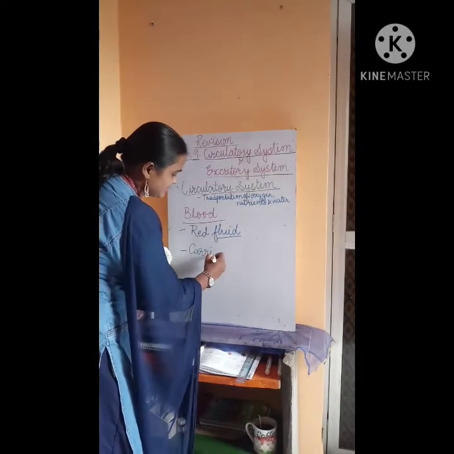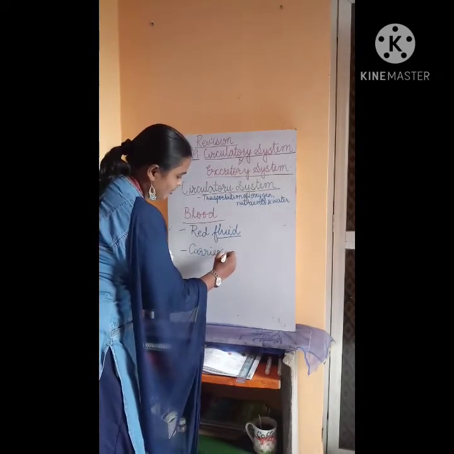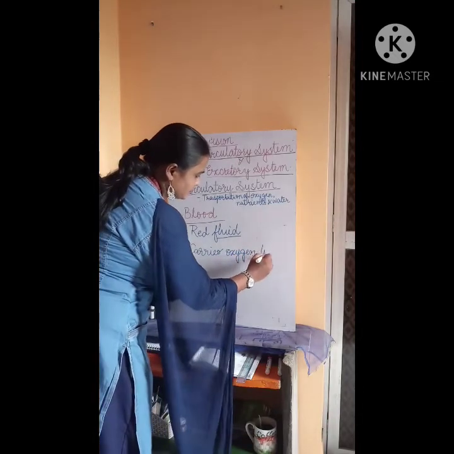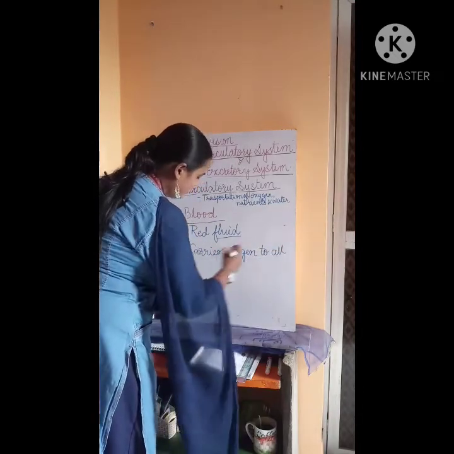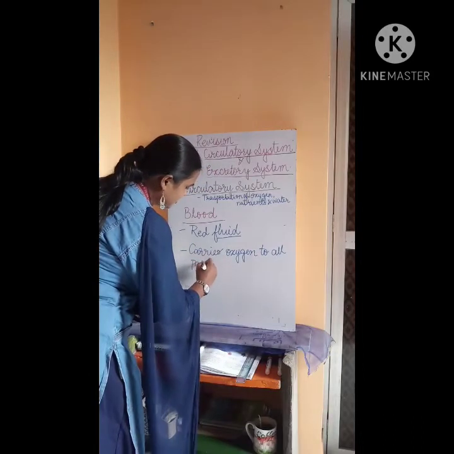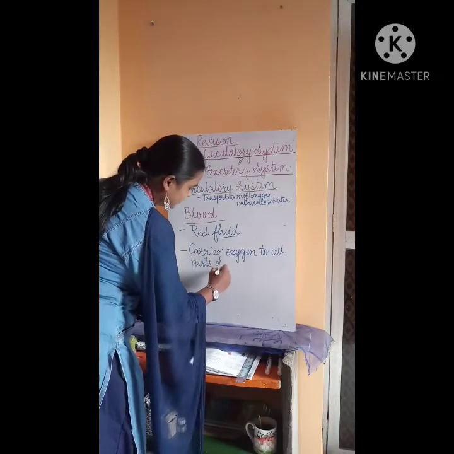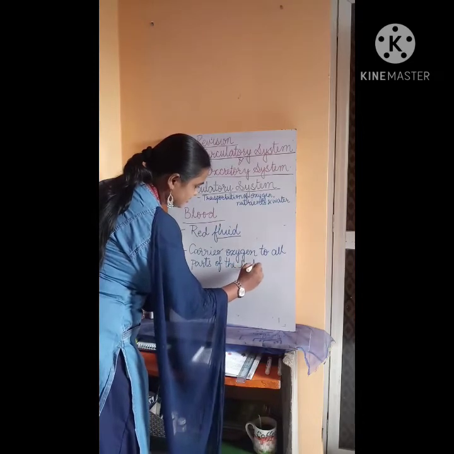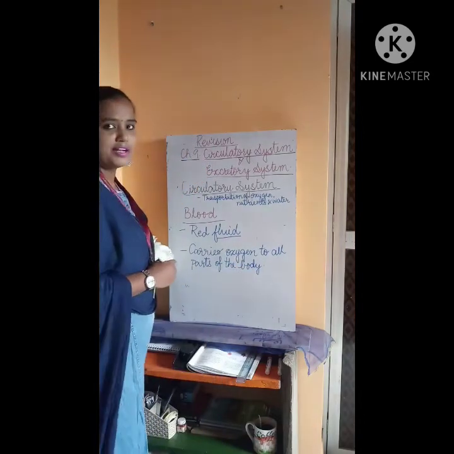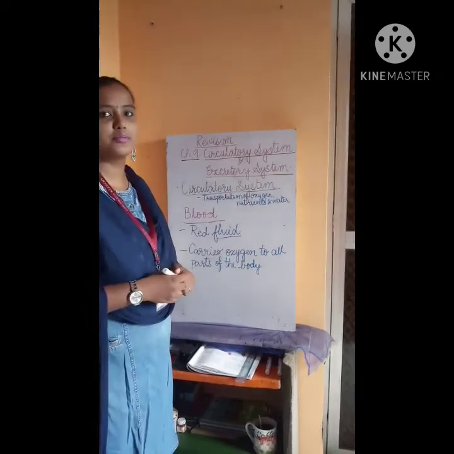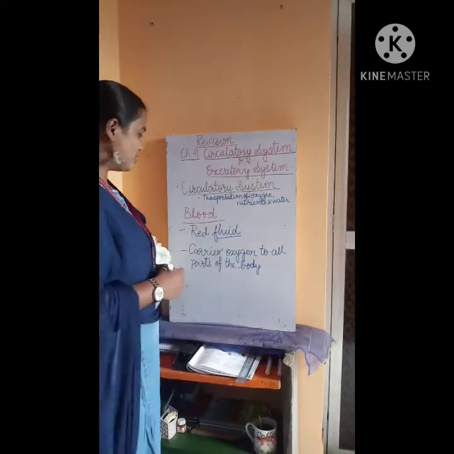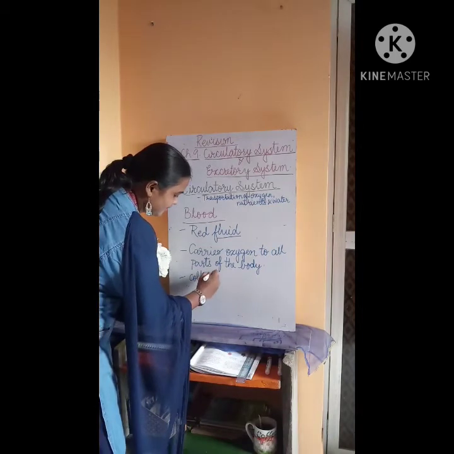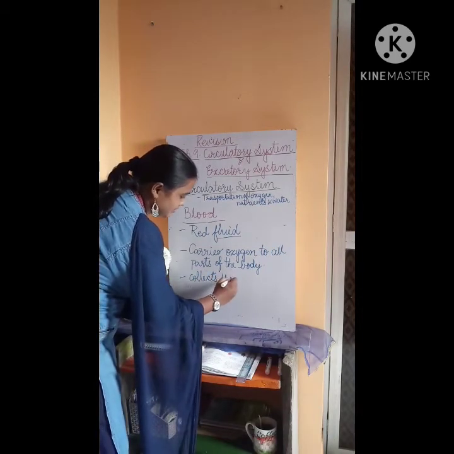It carries oxygen to all parts of the body. That means it supplies oxygen to all parts of the body and it also collects the carbon dioxide.